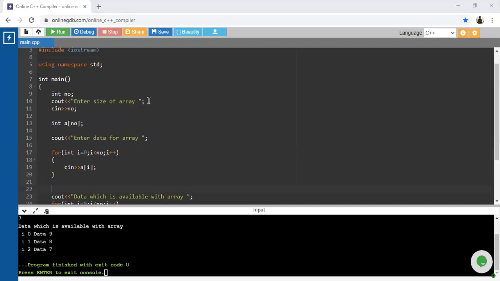Guys, NO is nothing but the variable which I have considered. So instead of that NO, use any variable which you want, either n, no, or in other words your name also. That is also a valid variable, guys. Yes, sir, use any as per your choice. But why NO? NO is nothing but the number. So that's why I considered it as NO.